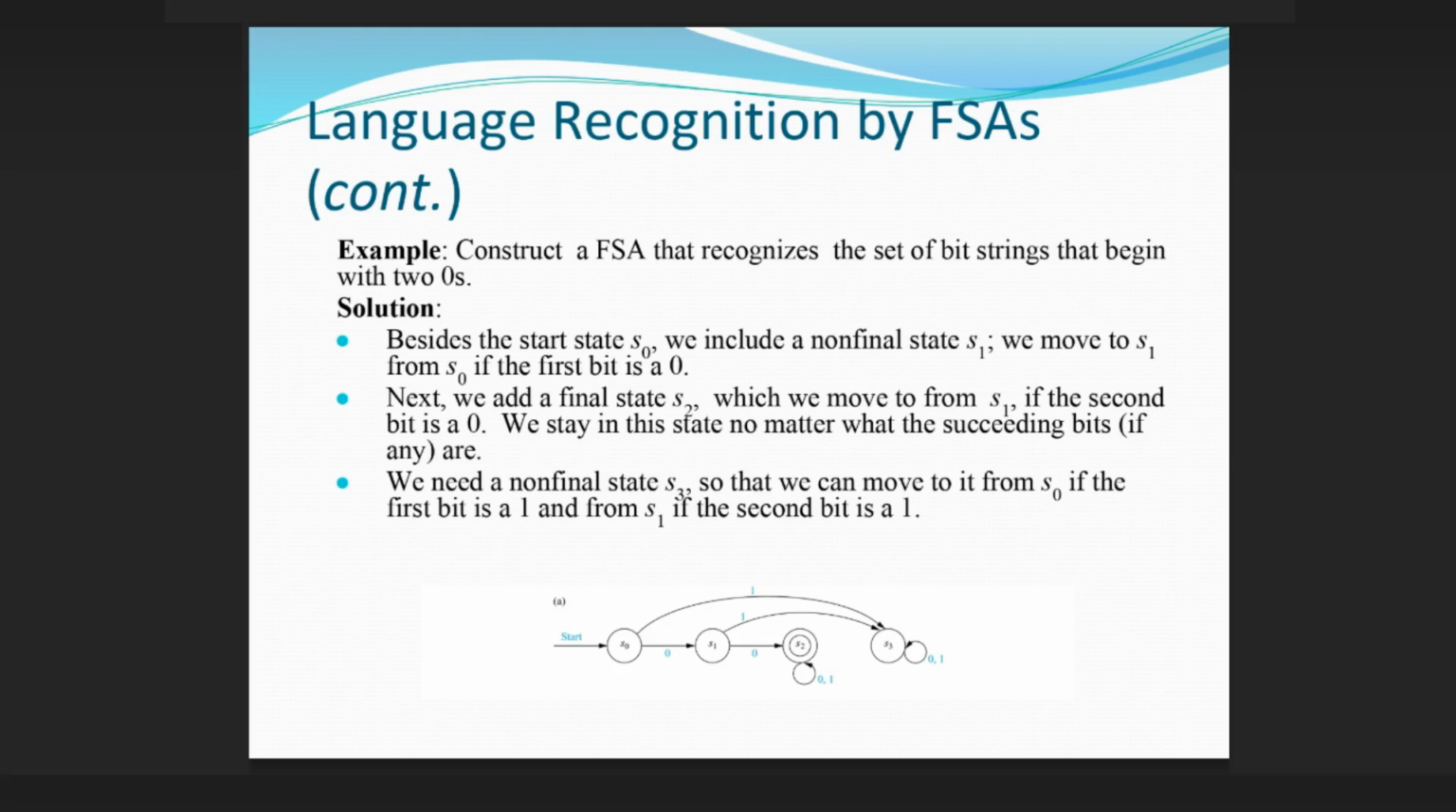Language recognition by FSAs, continued. Example: construct a FSA that recognizes the set of bit strings that begin with 2 zeros. Solution: besides the start state s0, we include a non-final state s1. We move to s1 from s0 if the first bit is a 0. Next, we add a final state s2, which we move to from s1 if the second bit is a 0. We stay in this state no matter what the succeeding bits, if any, are. We need a non-final state s3 so that we can move to it from s0 if the first bit is a 1 and from s1 if the second bit is a 1.